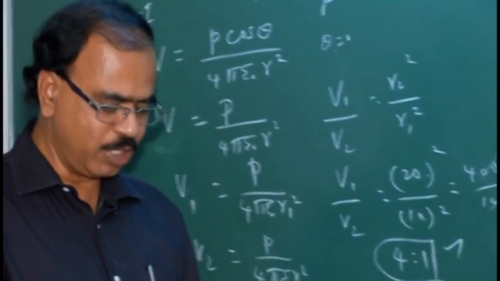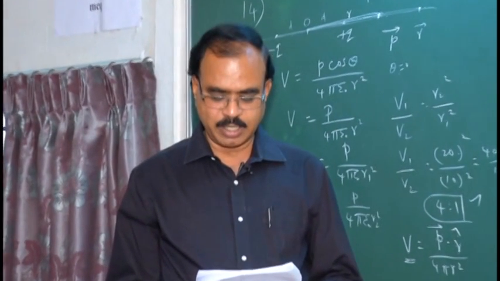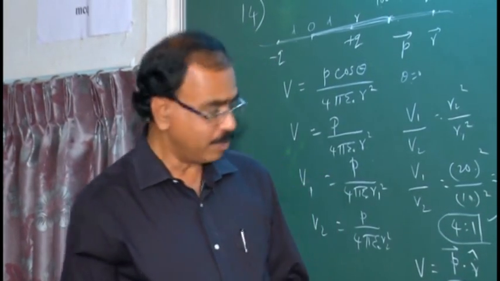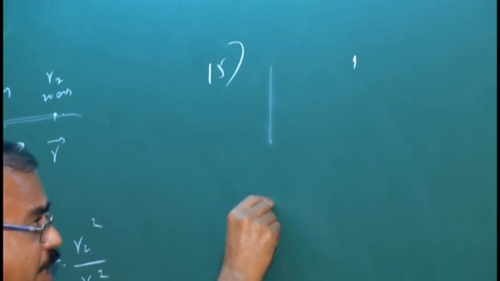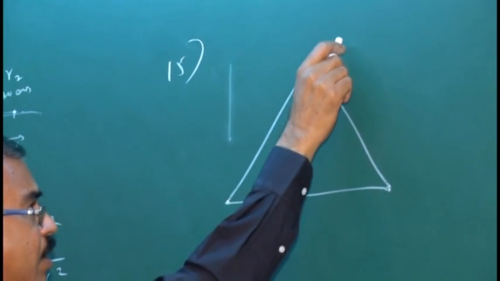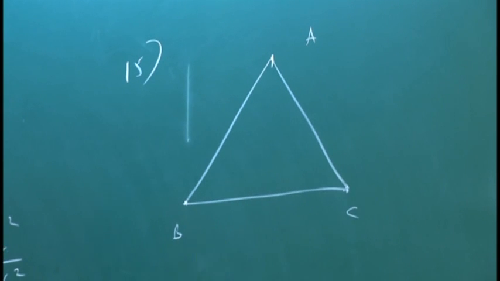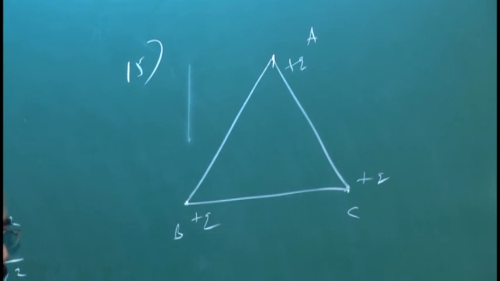The next one, 15th question. Three identical charges are placed at the corners of an equilateral triangle. If the force between any two charges is F, then the net force on each charge will be. Let us draw the equilateral triangle. Let this one be the equilateral triangle A, B, C. Identical charges are placed: plus Q, plus Q, plus Q, or even minus Q, minus Q, minus Q.